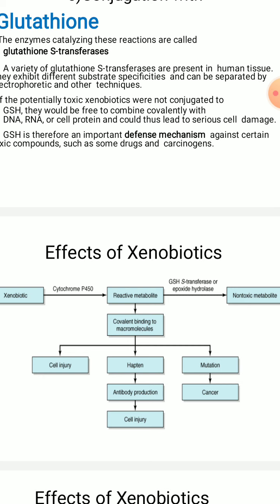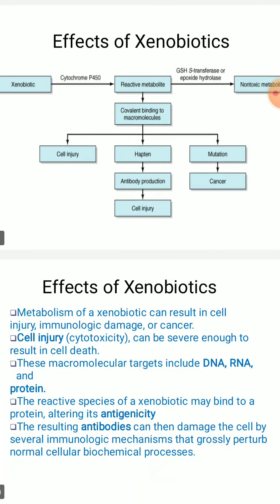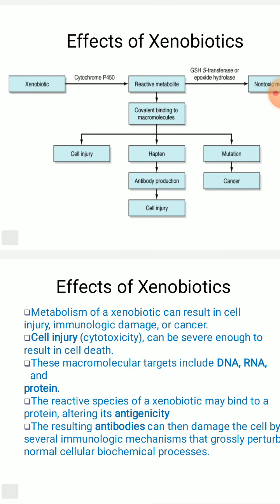Antibodies are produced, which act as a defense mechanism of our body. In response to the antigen molecule, the body produces antibody molecules, which you can make out by the cell injury. Xenobiotics can cause cell injury or cytotoxicity severe enough to result in cell death. These macromolecular targets include DNA, RNA or any protein.